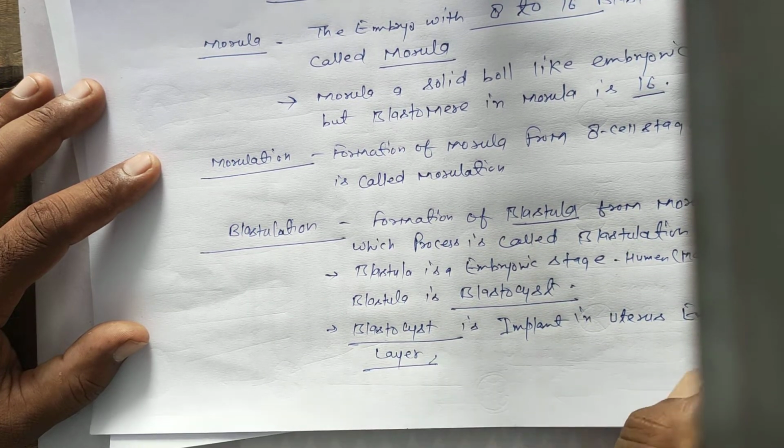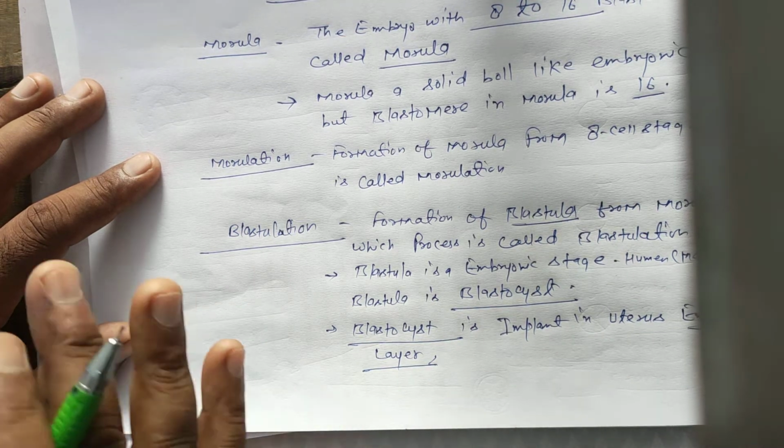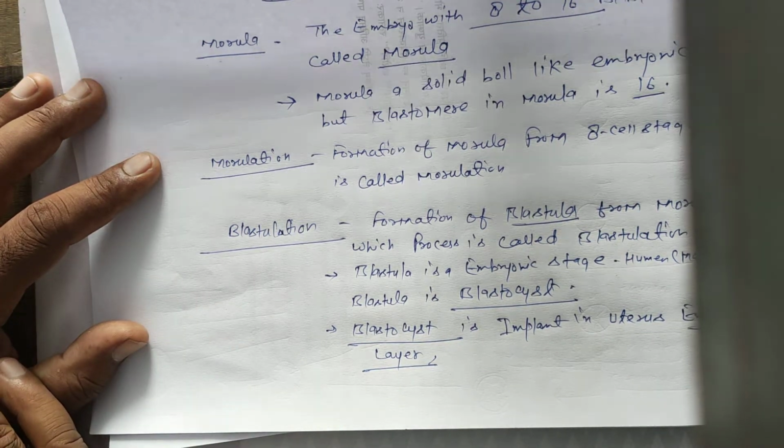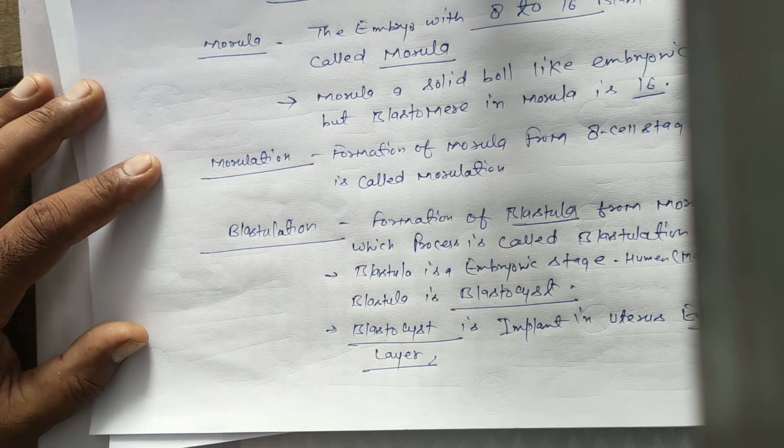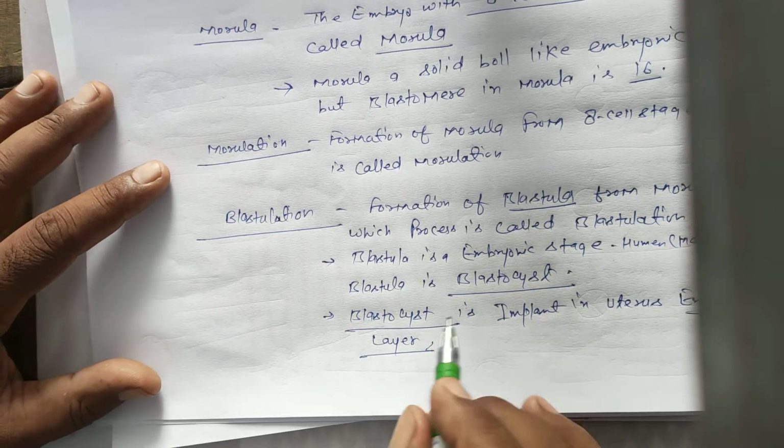The endometrium is the innermost layer of the uterus, the middle is myometrium, and the outer is perimetrium. The blastocyst implants in the uterine endometrium layer.